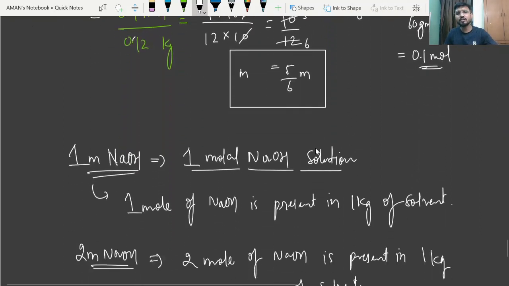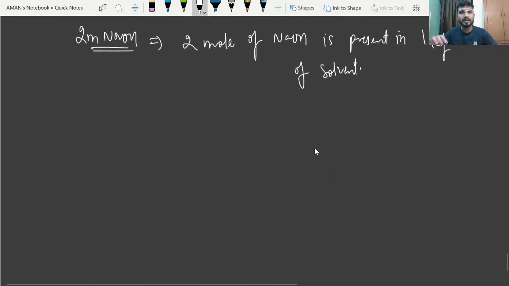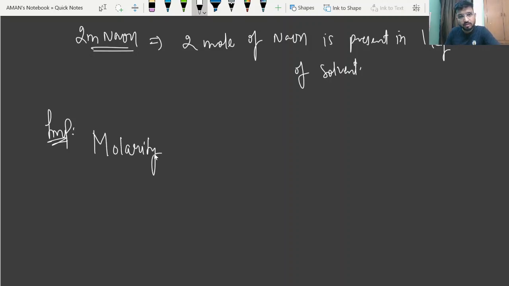So now one can say the most important difference between molarity and molality is what? See, this is very important. Molarity can change with change in temperature.